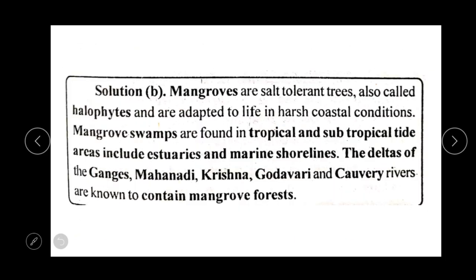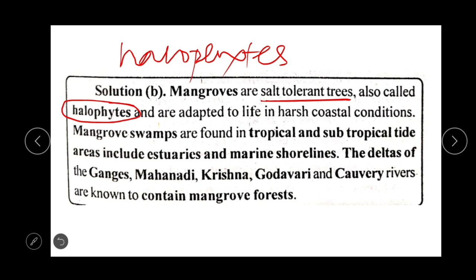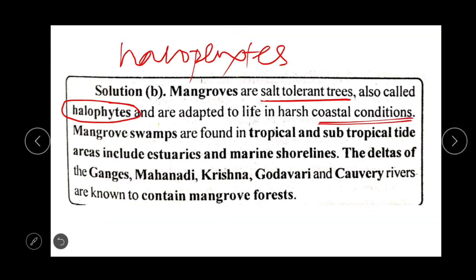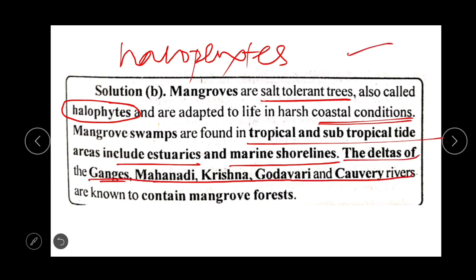So mangroves are salt tolerant trees, also called halophytes, because they grow in marshy conditions or where a high concentration of salts is present, and are adapted to life in harsh coastal conditions. Mangrove swamps are found in tropical and subtropical tidal areas, including estuaries and marine shorelines. The deltas of Ganga, Mahanadi, Krishna, Godavari and Kaveri are known for containing mangrove forests.